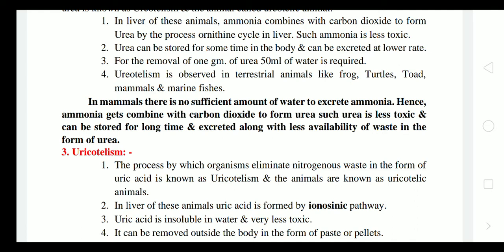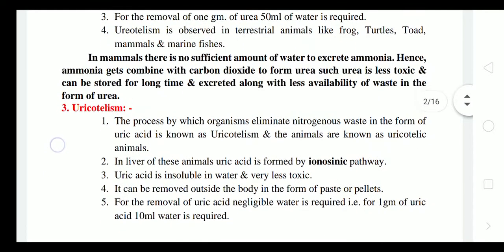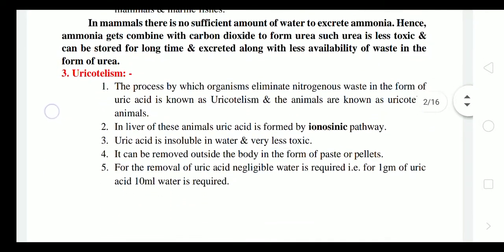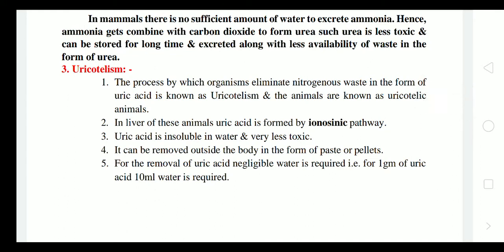In mammals, there is not a sufficient amount of water to excrete ammonia. Therefore, ammonia gets combined with carbon dioxide to form urea, which is less toxic and can be stored for a long time in the body and then excreted, along with less availability of water, in the form of urea. So terrestrial animals, those who can afford at least a little bit of water loss, are ureotelic.